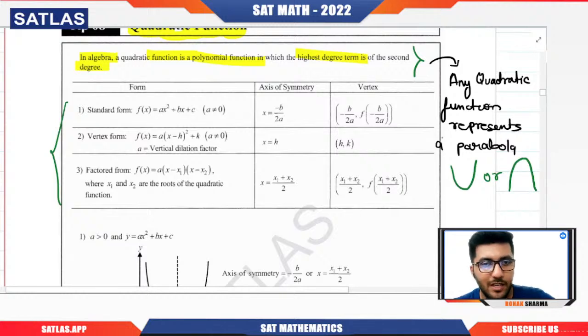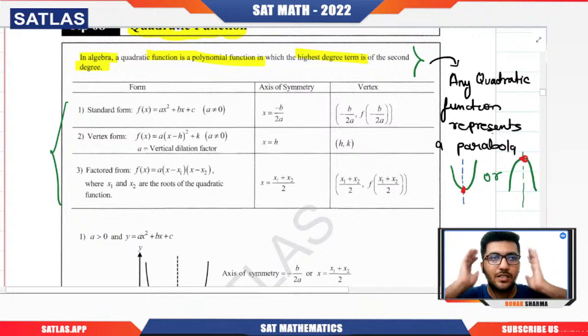But for any parabola, we always have the axis of symmetry. Axis of symmetry is nothing but that line which bisects the parabola. Okay, like this. And then we have one point which we call the vertex. So this point is called the vertex. Vertex is that point about which the parabola is symmetric, or that point about which the parabola changes its direction.